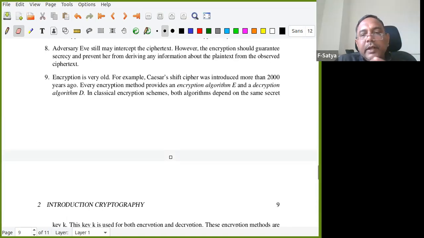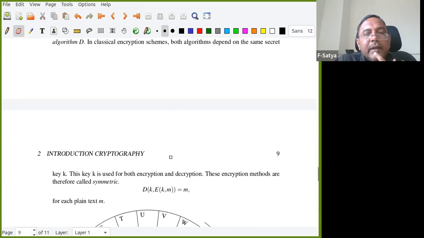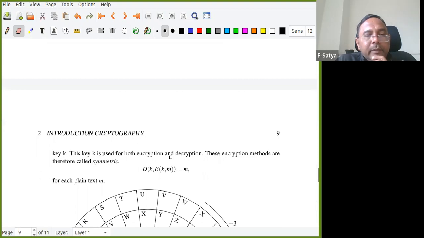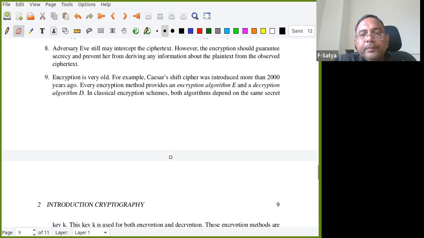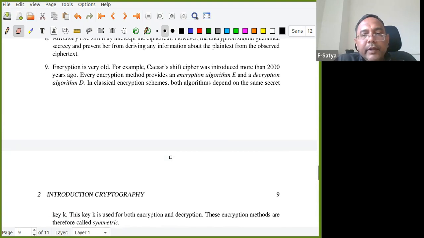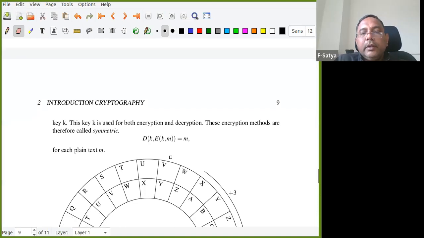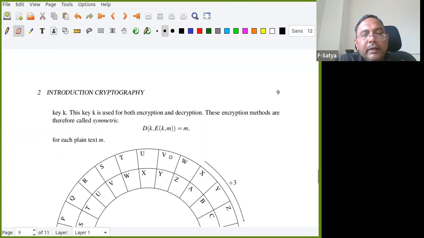As I told you, the encryption algorithm and decryption algorithm are functions, right? So what happens in this particular case? Both sides have the same key, depending on the same secret key. This key is used for both encryption as well as decryption. These encryption methods are called symmetric. This is encryption: key and message give a ciphertext C. Then I'm using the same key K and getting M back.